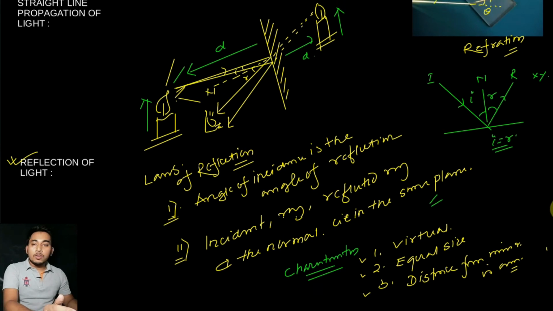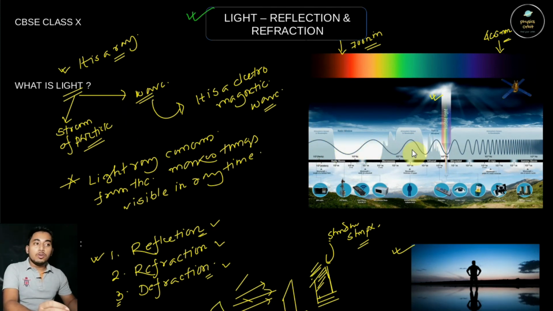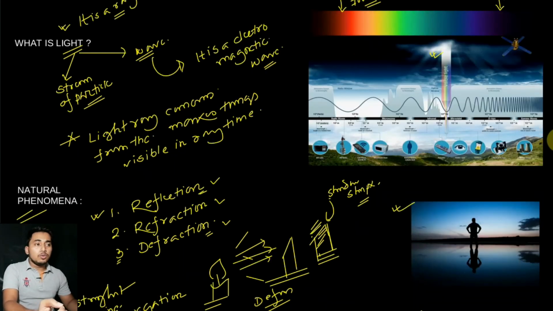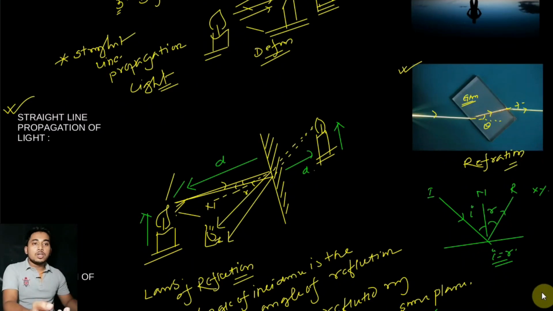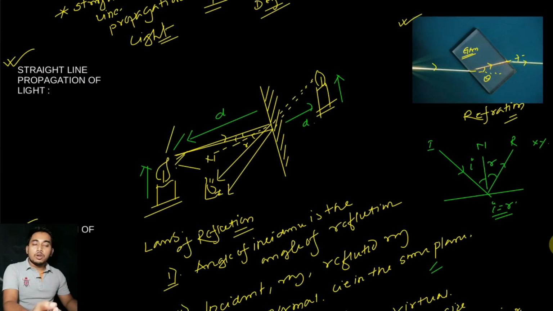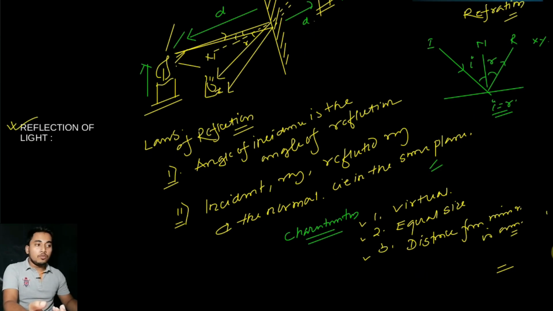So what we have learned today: we have seen what light is, the characteristics of light, the wave nature and particle nature of light. Here we have seen the electromagnetic wave and its range. Light is an electromagnetic wave, and its visible range, what you can see with the naked eye, is a limited portion of the electromagnetic spectrum. Next we have seen the straight line propagation of light, by which we have discussed all the phenomena like reflection, refraction, etc. So this was the topic of today.